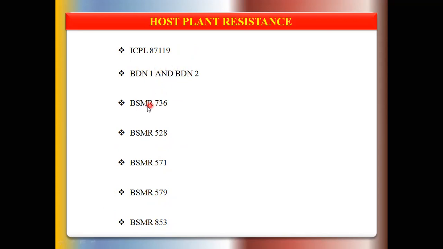These BDN and BSMR varieties were developed by VNMKV Parbhani University under the Agriculture Research Station, Badnapur. BDN means Badnapur 1 and Badnapur 2. Then the BSMR varieties are also developed by the research station in Badnapur. Okay, so this is the brief information about the wilt disease seen in pigeon pea or red gram.